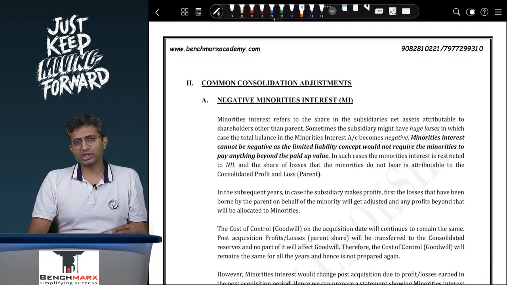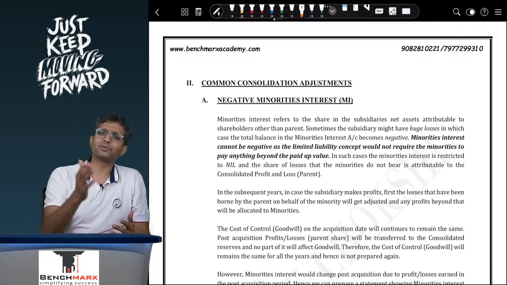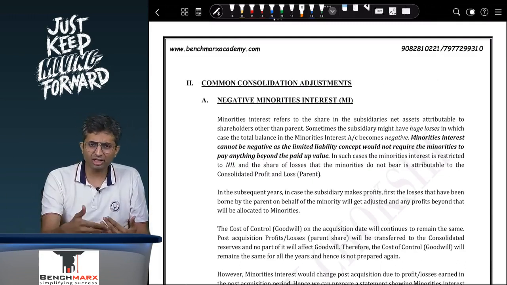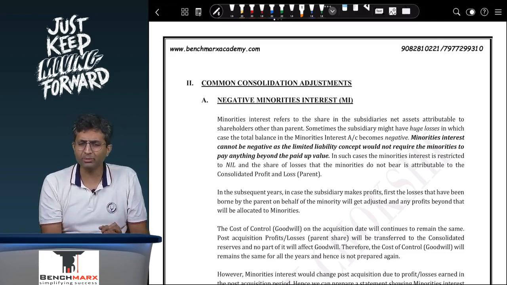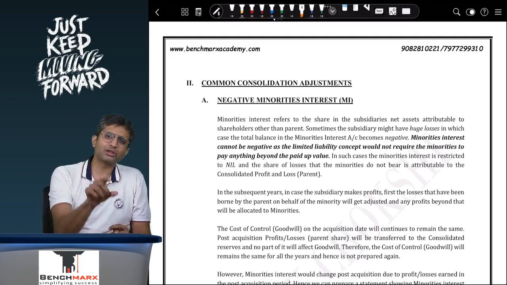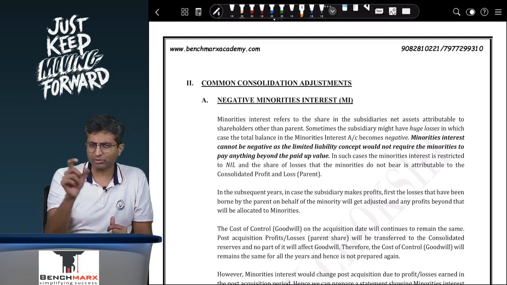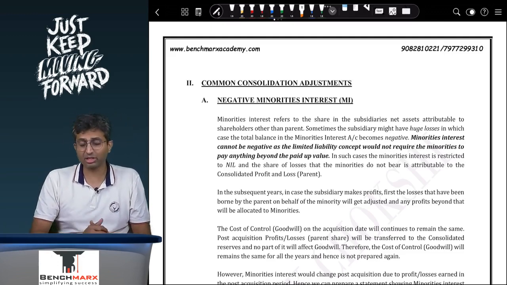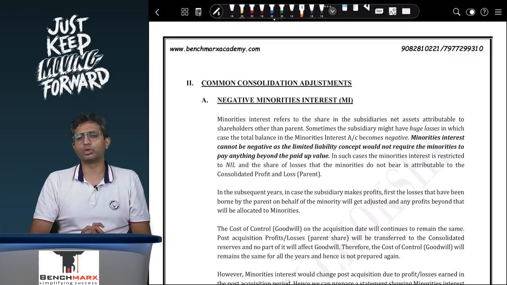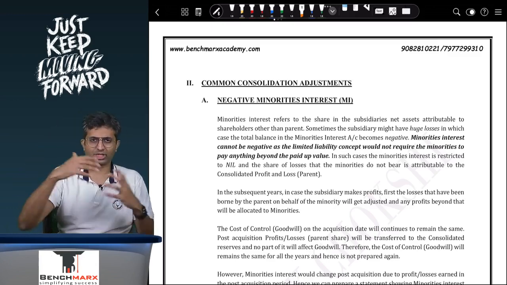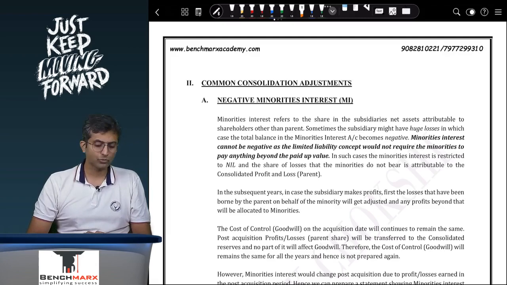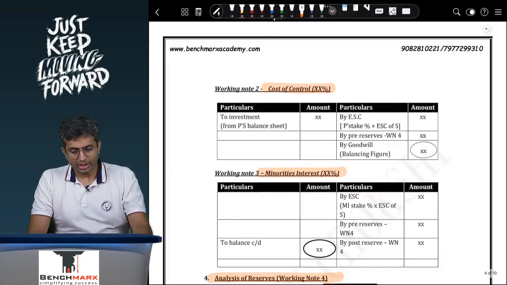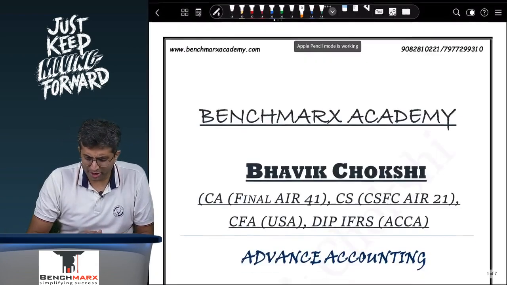If the parent originally had an 80% stake and it acquires another 15% stake, it is again called a step-up acquisition, though at the inter se level a step-up acquisition does not come, so you don't need to bother. Again, for that 15% stake, you will have to calculate goodwill, you will have to find the share in the 15% reserves, etc. However, at the inter se level, the Institute does not ask you such questions. It is for a single subsidiary at a single stake purchase, so you don't really need to bother too much on those lines.